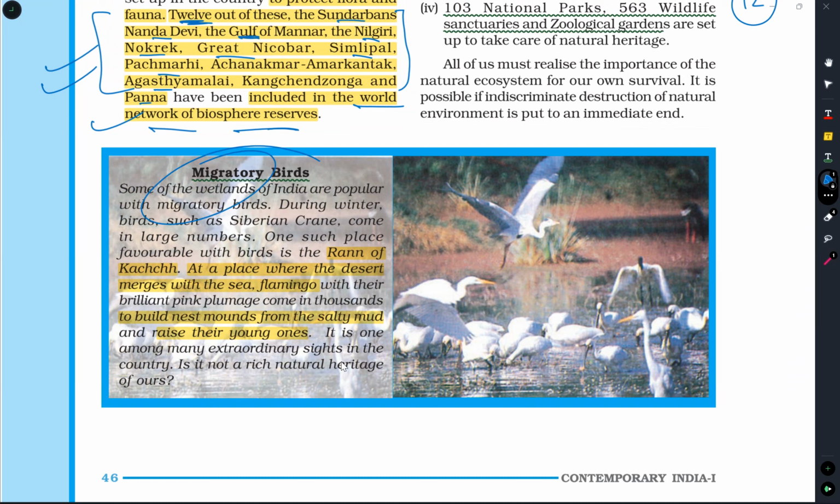Migratory birds, Rann of Kutch, it is a place where the desert merges with the sea. Flamingo birds, they come here. These are the migratory birds which come from other parts of the world. They come here and form their nests, they grow their children there, and after some days they fly away from this part. That we call migratory birds.